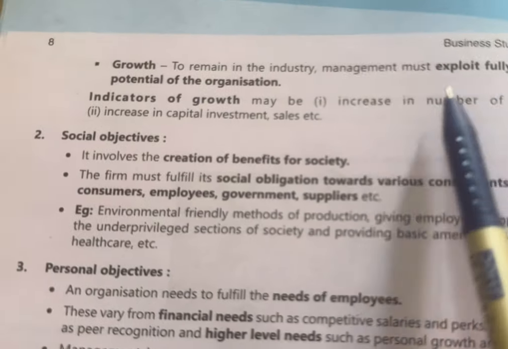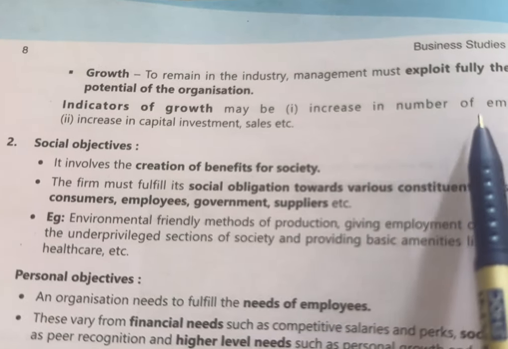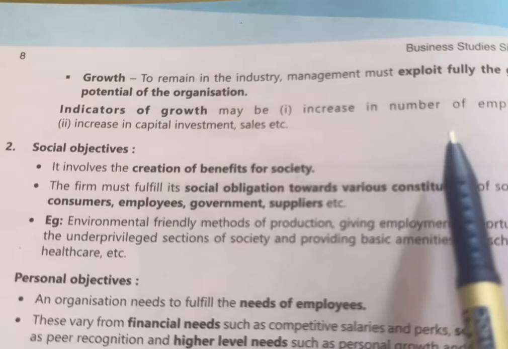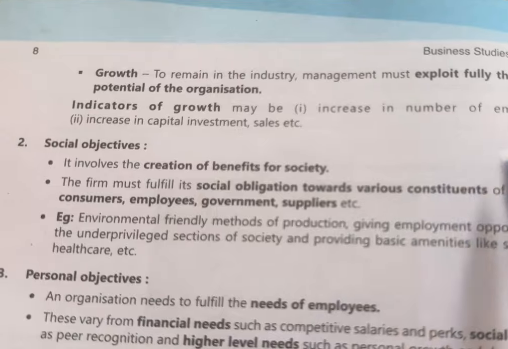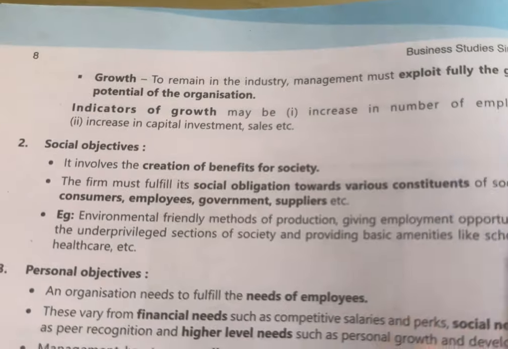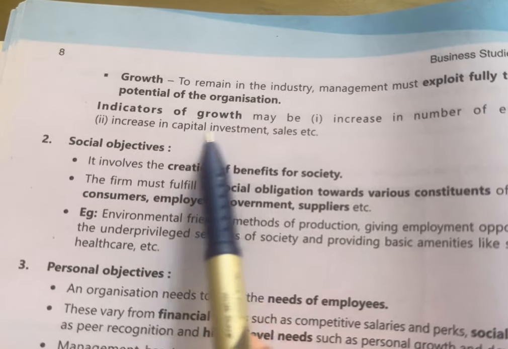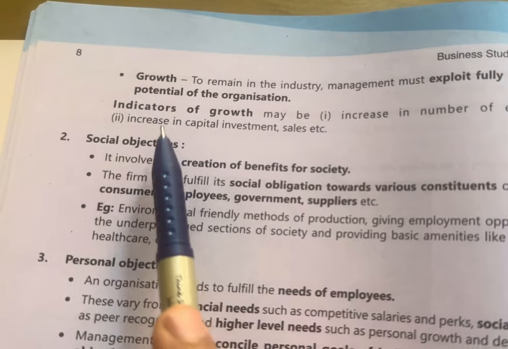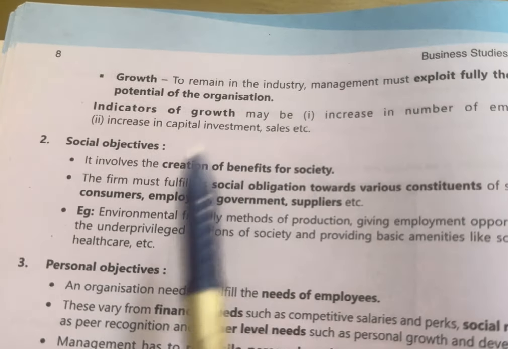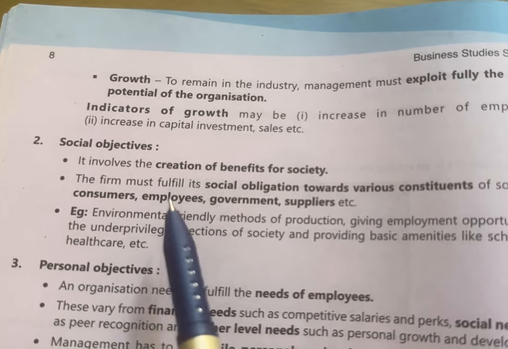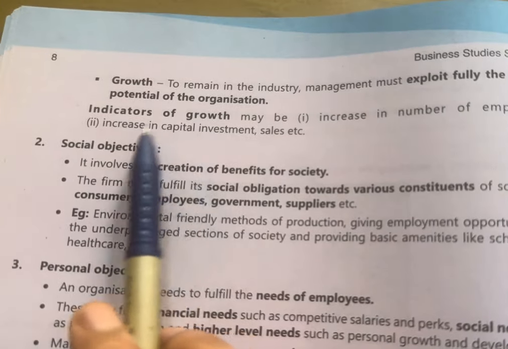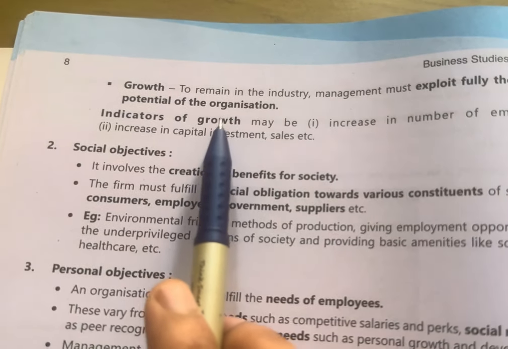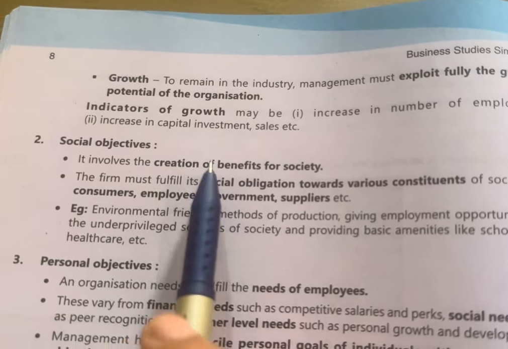How growth can be there of an organization. First is increase in number of employees. If more employees are there in an organization, it indicates that the organization is growing. And the second one is increase in capital investment. The capital investment in an organization tells about the growth of an organization.